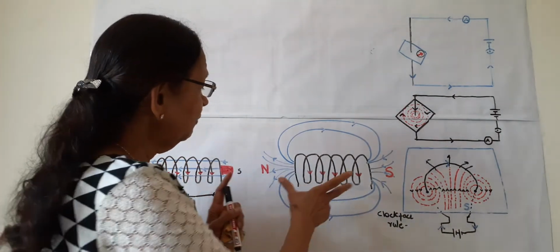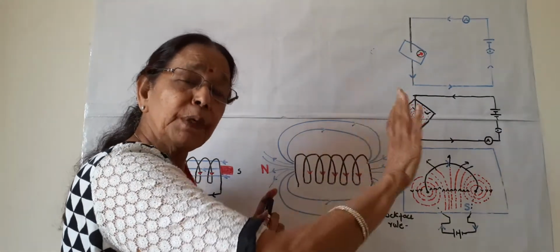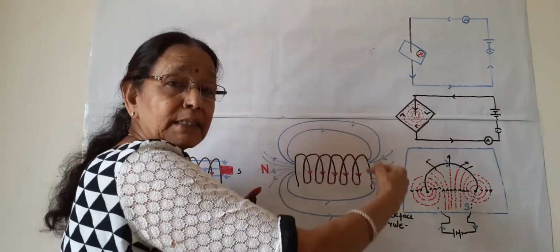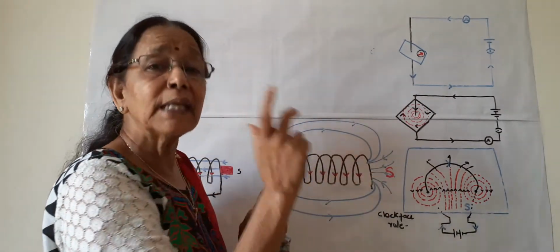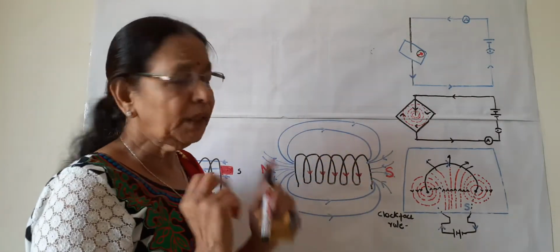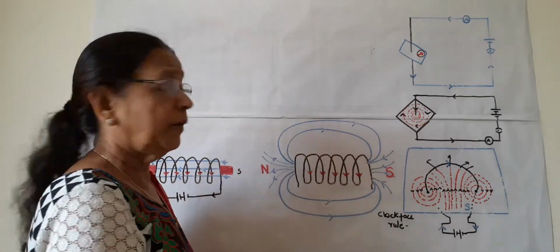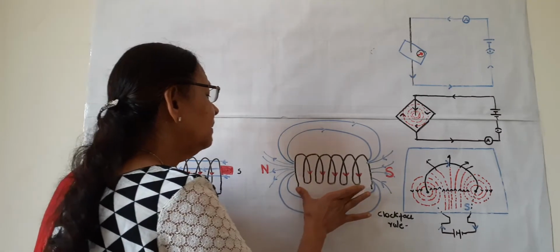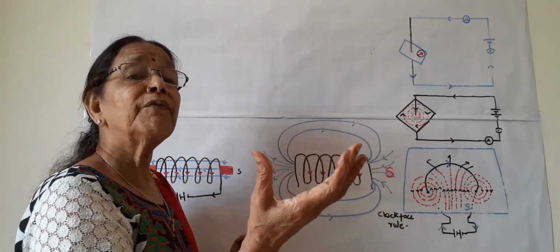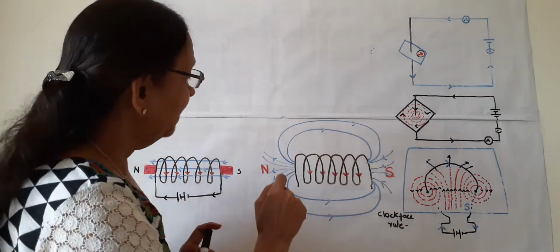Again I am repeating, what is solenoid? It has a long copper wire which should be insulated. It should be wrapped in many turns and it should look like a cylinder or a spring. Then it is known as solenoid. Now what is the magnetic field in a solenoid? One thing is the magnetic field of a solenoid looks like the magnetic field of a bar magnet. You know the magnetic field of a bar magnet?